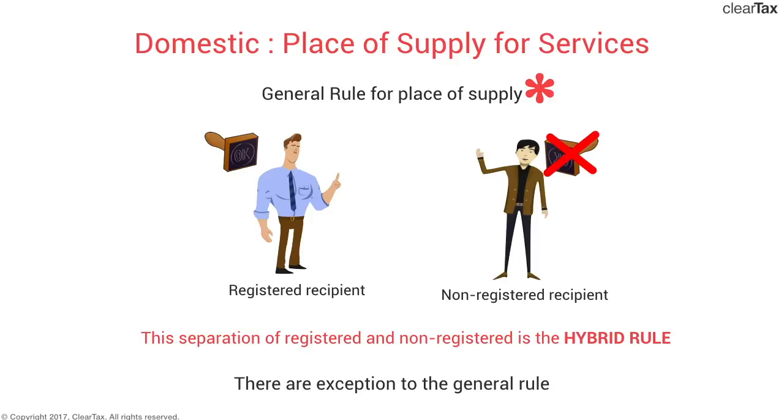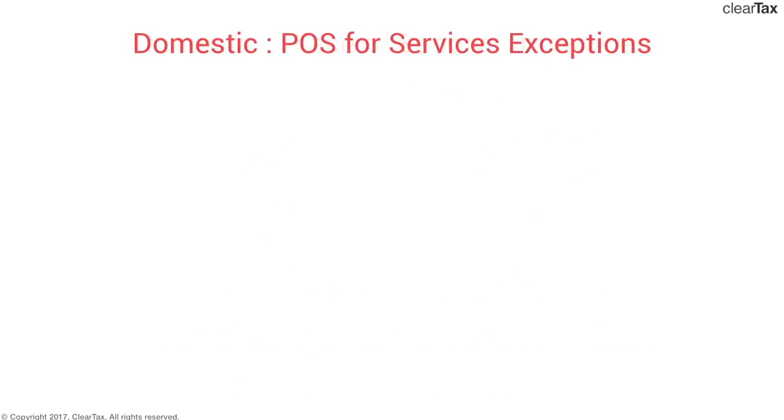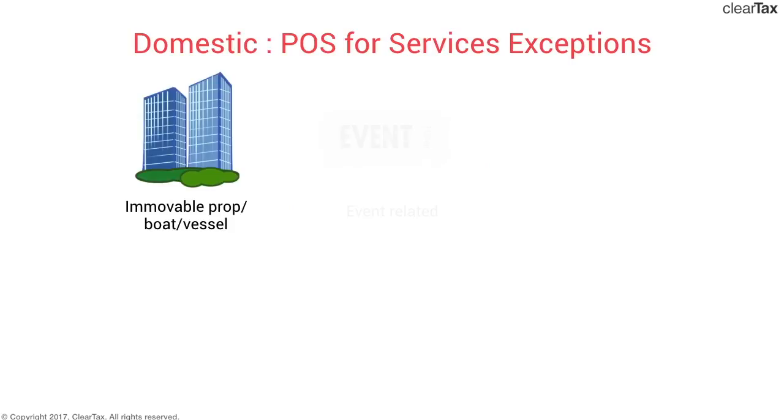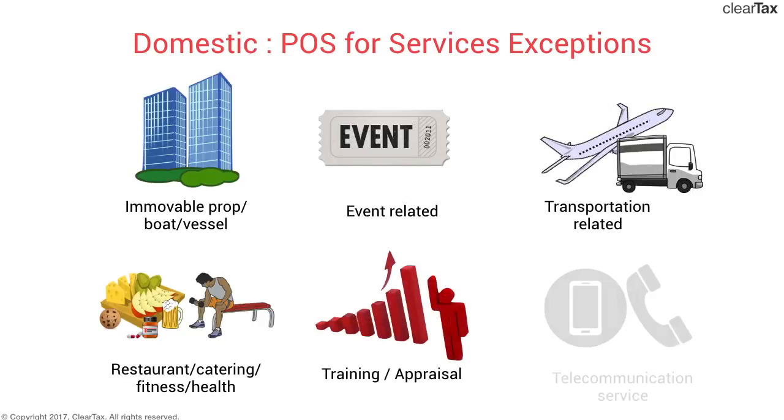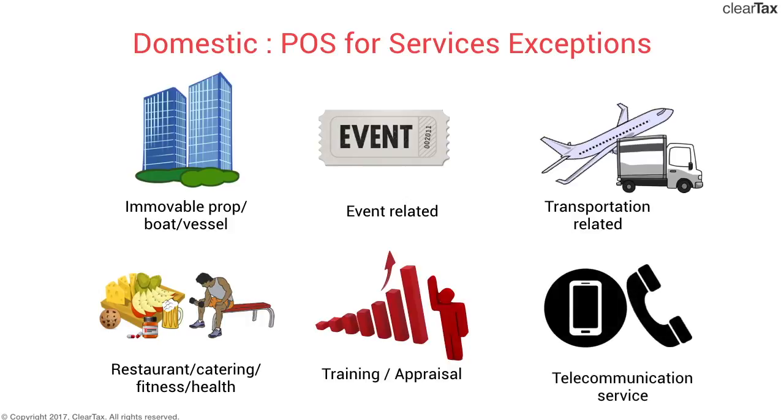What we've done is we've tried to categorize them to some common identifying trait. We found 6 common traits. The first one, immovable property, boat or vessel. Second, that these exceptions are related to an event. Third, related to transportation. Fourth, restaurant, catering, fitness or health related. Fifth, training or appraisal. And sixth, telecommunication services. What we'll do is we'll check out all the exceptions within these 6 categories that we have formulated to make it easier to understand the exceptions.